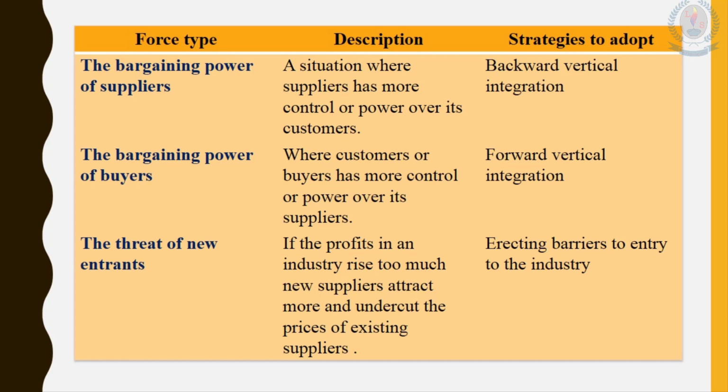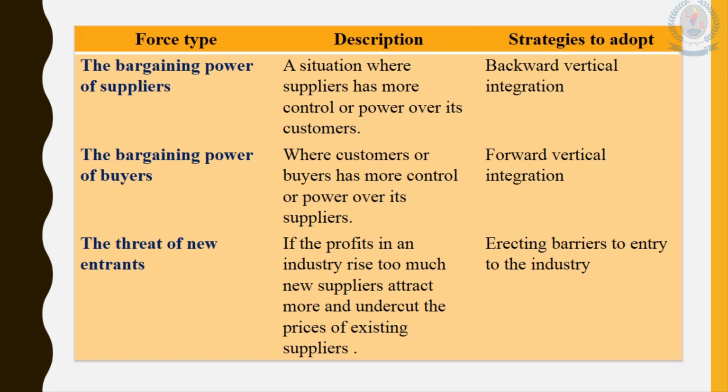Okay, now we are going to learn about all these five forces in a detailed manner. You can see a table. In this table, I included three columns. The first is force type. The next one is description, and the last one is strategies to adopt.